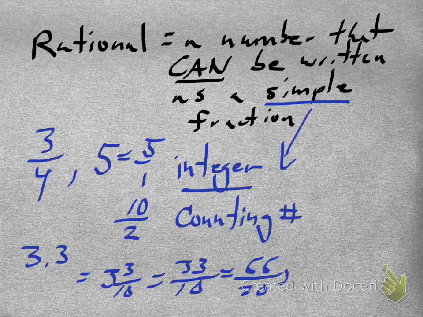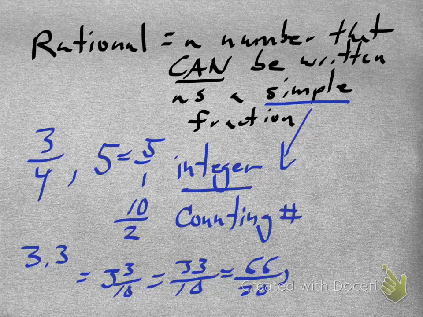Yeah. So you might think, well, wait a second, isn't that everything? Well, no, because what if you have something weird like square root of 2 or square root of 3 or pi? Those are numbers that cannot be written as simple fractions. Sometimes we use 22 over 7 to approximate pi, but it's just an approximation like 3.14. Yeah. It's not the exact value.